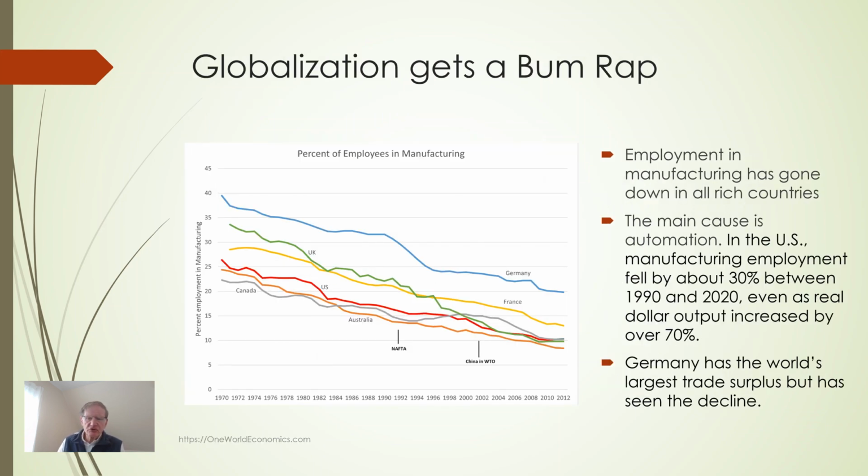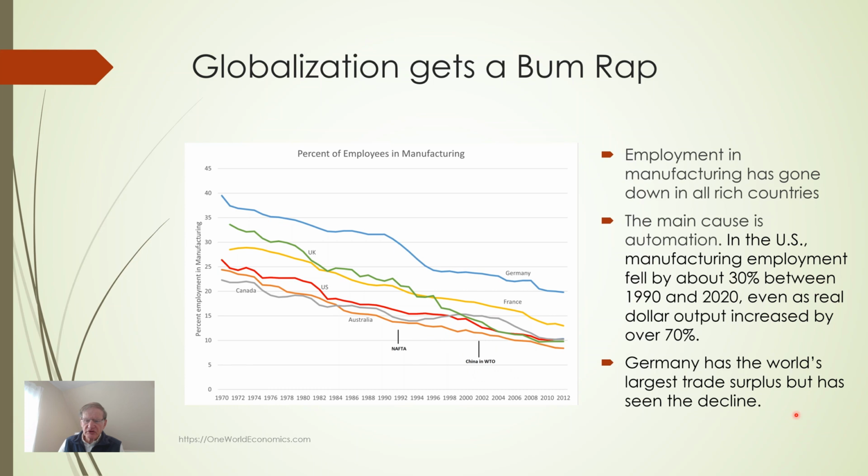We've all heard about the loss of good-paying factory jobs that don't require a college degree. Often trade is blamed for these losses. But as this chart shows, the decline in manufacturing employment as a percent of the total employment has gone down in all advanced economies, including Germany, which is a manufacturing powerhouse. So here's Germany. The red line is the United States. You can see here that the decline has been similar for France, Australia, Canada, and Britain. I've marked the date when NAFTA was signed and the date when China joined the World Trade Organization and liberalized trade. Neither has the slightest discernible effect on this line.